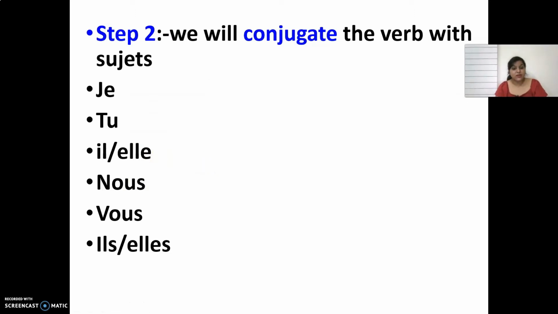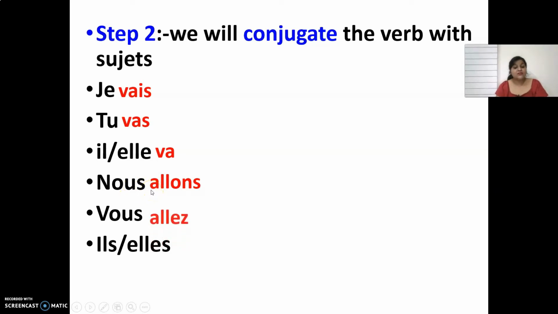So let's see what we write down with je in the case of the aller verb. With je I write down vais, so it becomes je vais. With tu I write down vas, so it becomes tu vas. With il, elle I write down va, so it becomes il va, elle va. With nous I write down allons, so it becomes nous allons. Why am I making a z sound? Because s is followed by a vowel. So you will say it as nous allons.